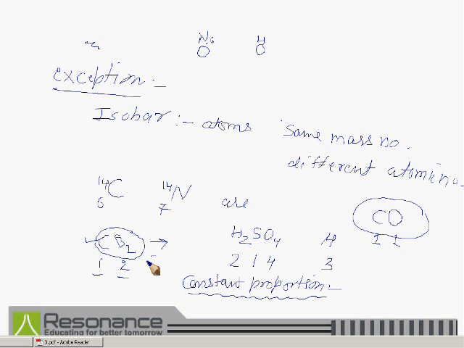So both of these explain each other. Now we can say that the number of atoms and the kind of atoms in a given compound is fixed, which can define the law of constant proportion.